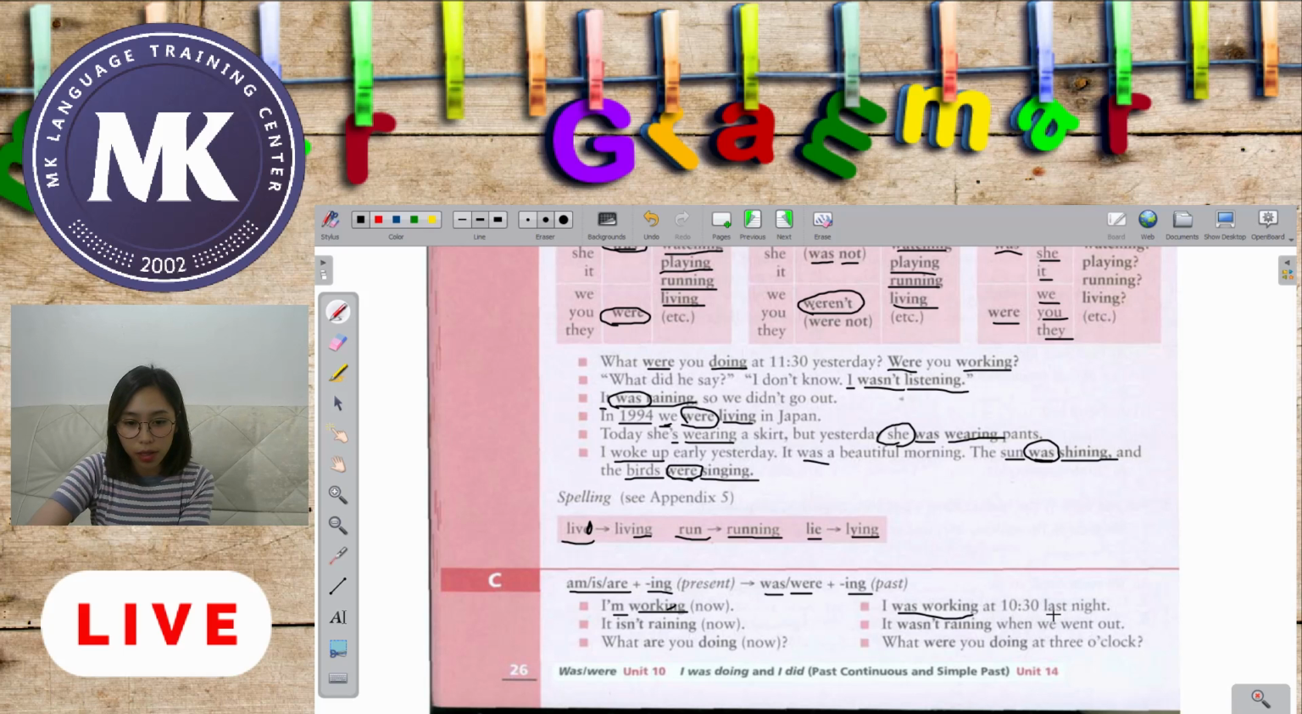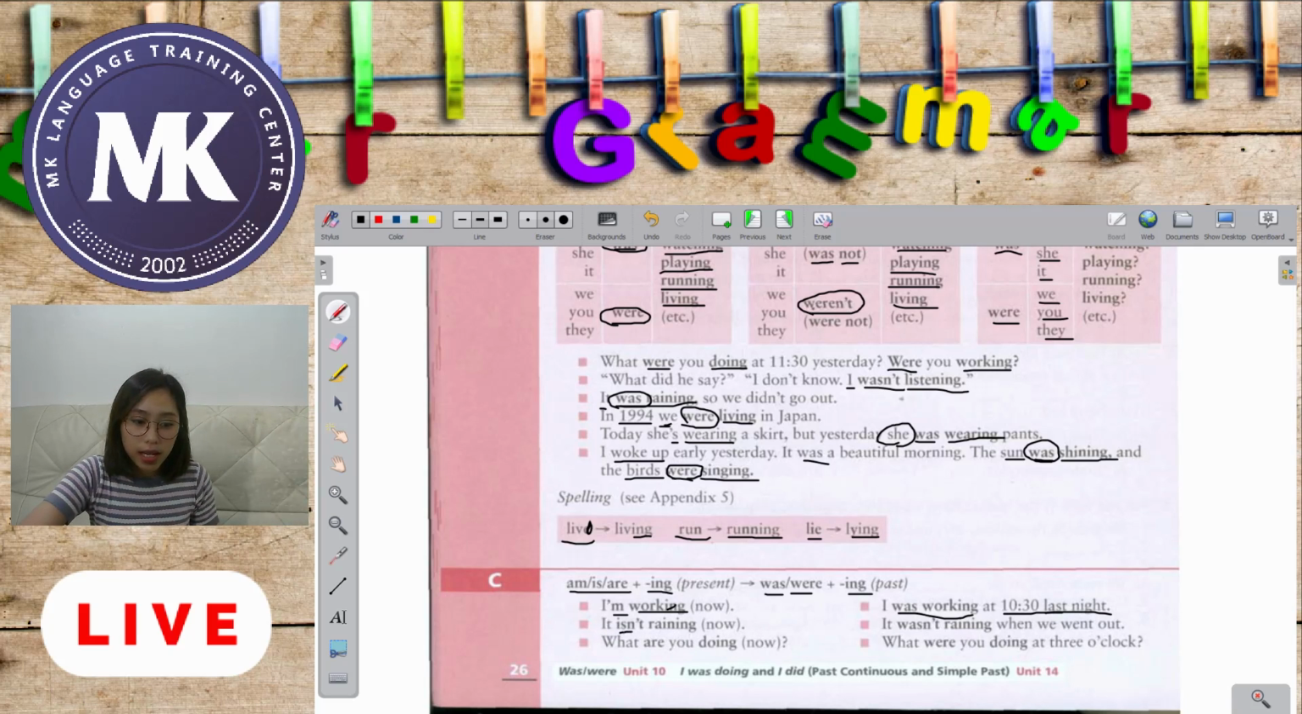But here, I was working at 10:30 last night. So there is your time expression. We have the time expression last night. I was working, so we have was. Now it's in the past because it happened sometime in the past. So it continuously happened sometime in the past. I was working at 10:30 last night. That means last night, yesterday night.